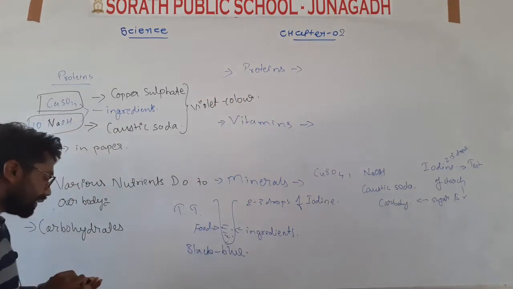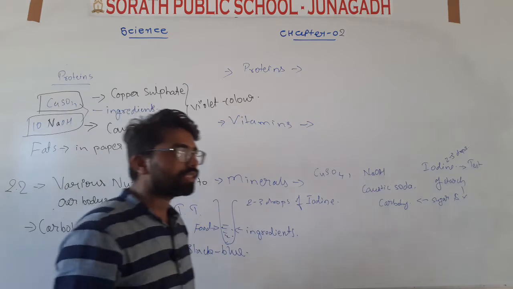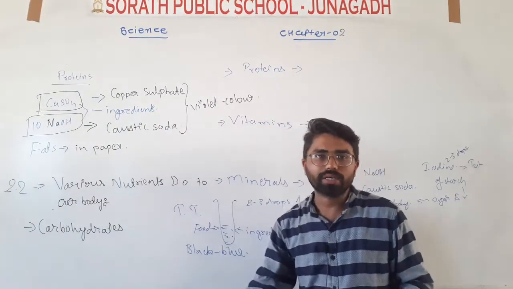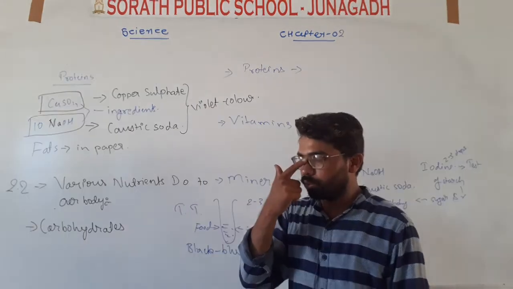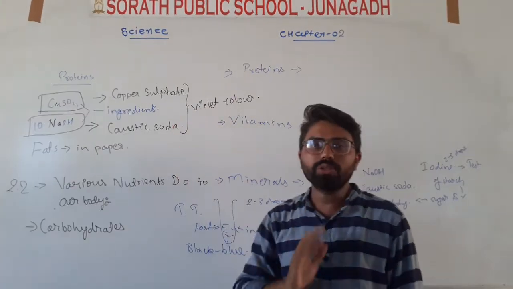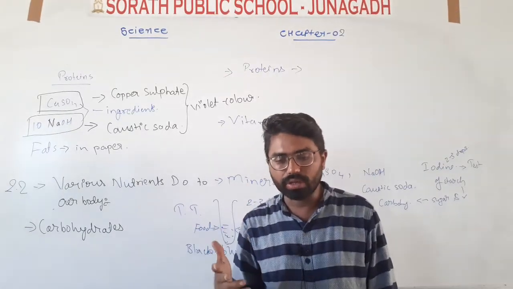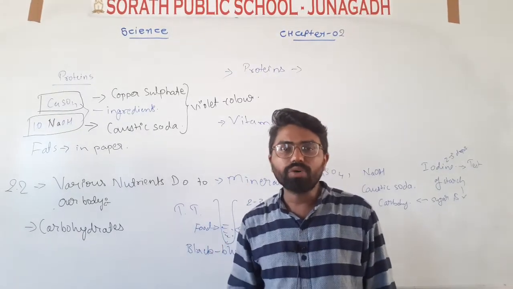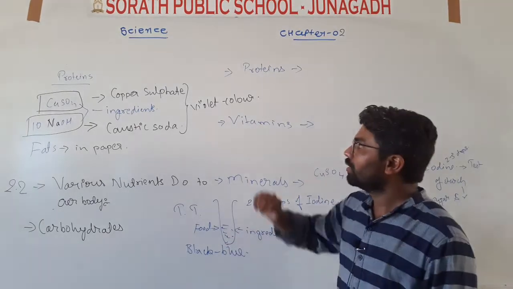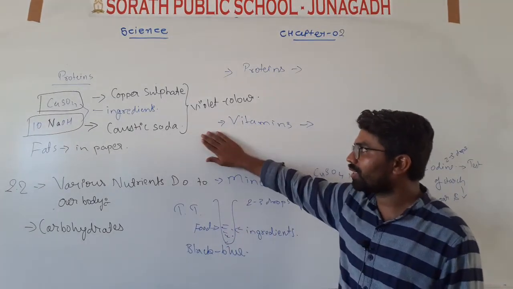You will see your ingredient paste which you have made in a violet color. If the test gives you a violet color, then you should say that this food contains more amount of proteins in it. Okay, this is the second test, of proteins.